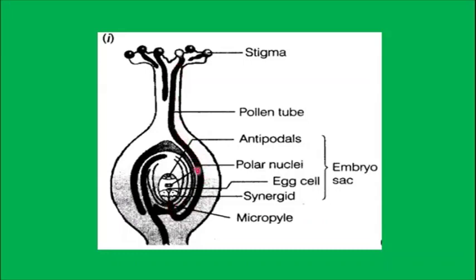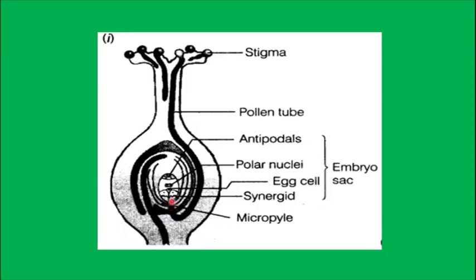So it grows from the stigma through the style, and it enters the ovary through which end? The micropylar end. And here, before the male gamete divides into two male gametes, two nuclei will be formed. Once the male gametes enter the ovary, the tube cell, the tube nucleus, degenerates, because its function is only to lead the pollen tube into the ovary.